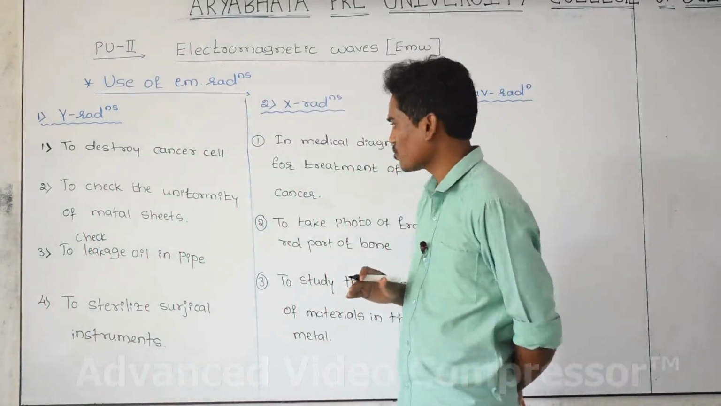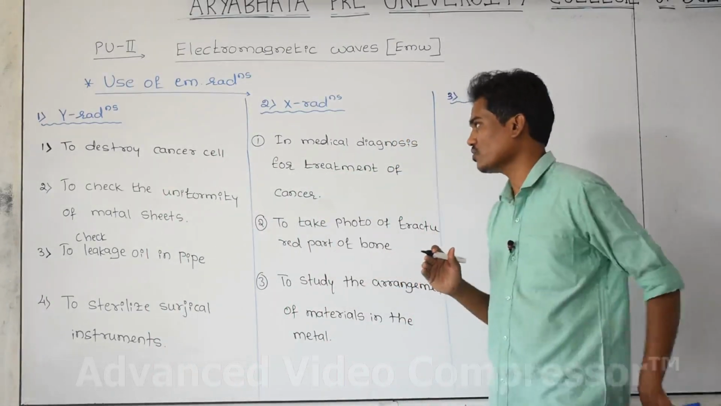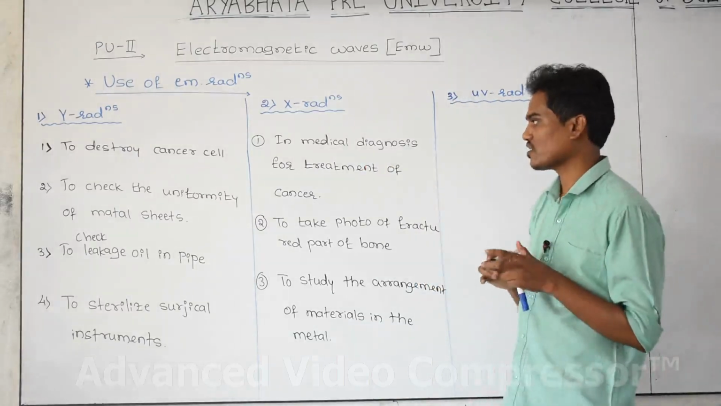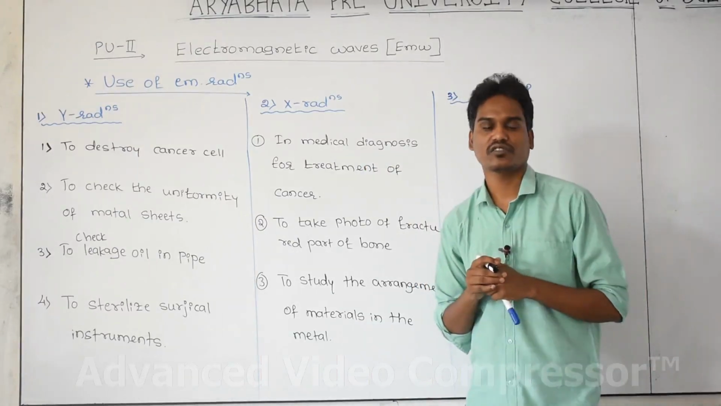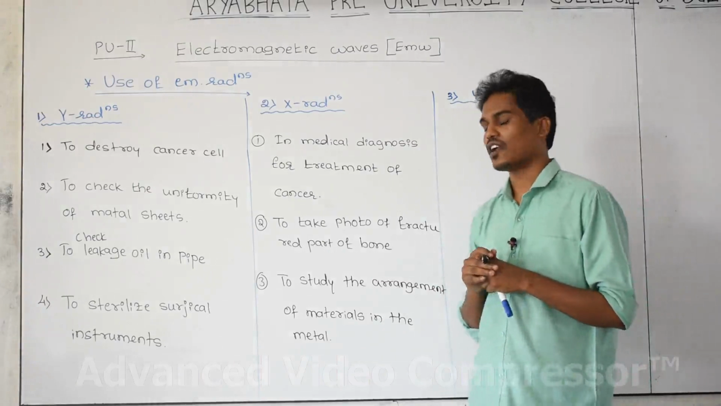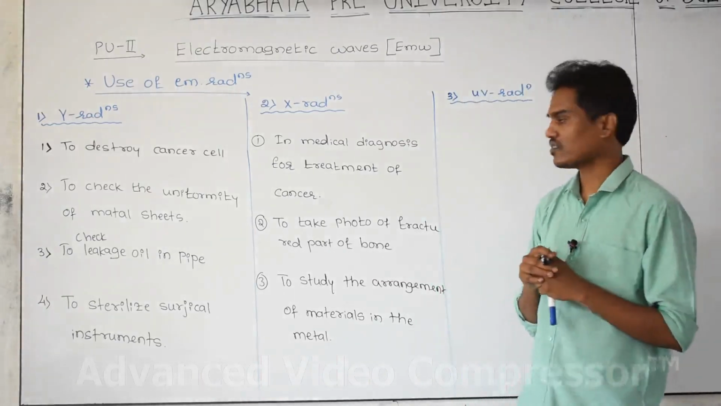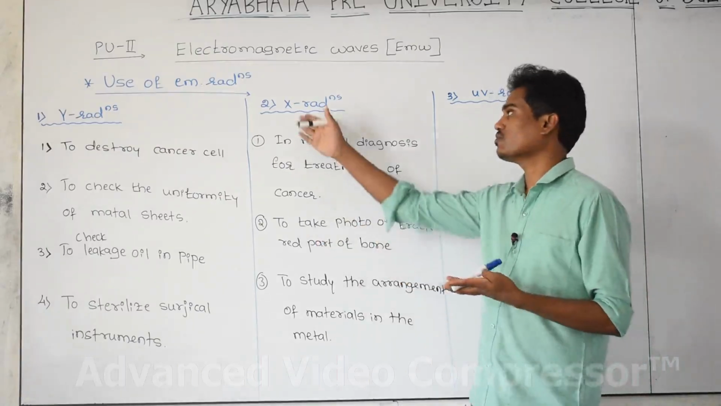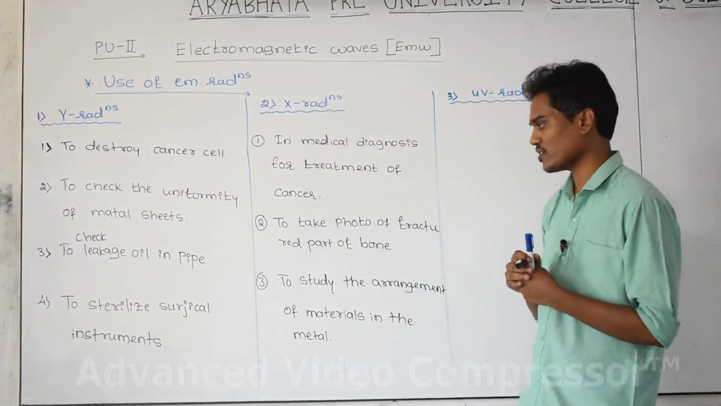And in surgical instruments also, for sterilization we are going to use X-ray radiation also. Medical diagnosis, it means that for certain treatment of the cancer cells, and if there is any fracture inside the body, that is on the bone, in order to find out that spot where the bone has fractured, we can find out by using the photo. In that photo system, the electromagnetic radiation they are going to use is X-ray radiation.